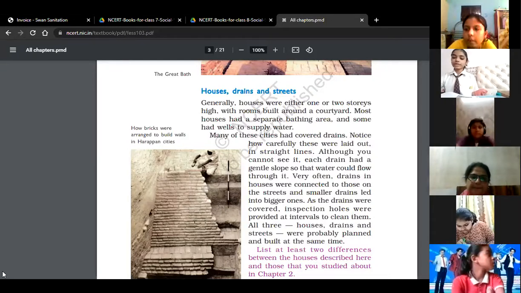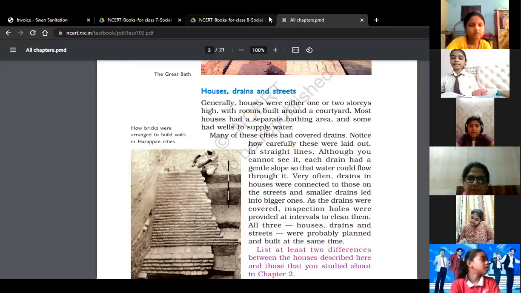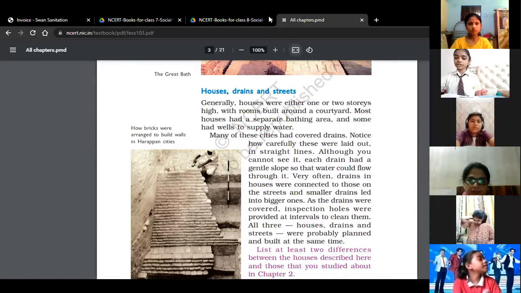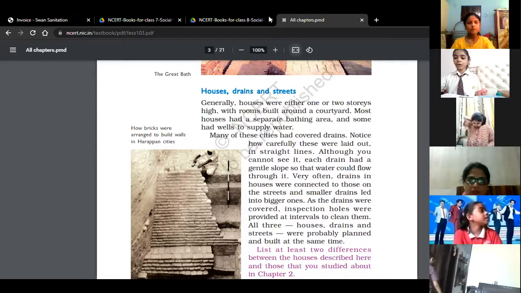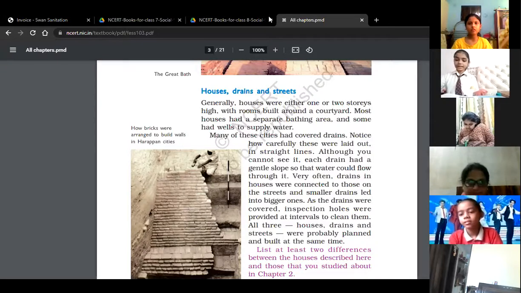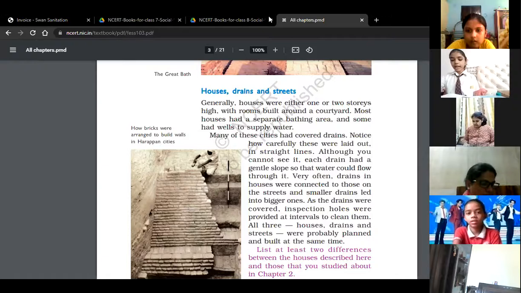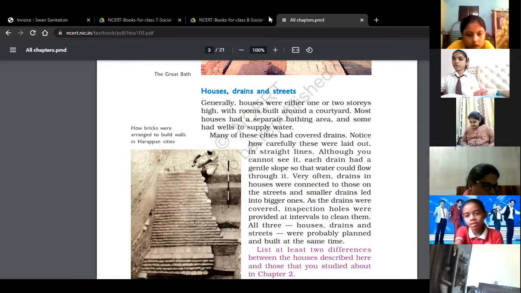Very often, drains in houses were connected to those on the streets, and smaller drains led into bigger ones. As the drains were covered, inspection holes were provided at intervals to clean them. All three, houses, drains, and streets, were probably planned and built at the same time. List at least two differences between the house described here and those that you studied about in chapter 2.